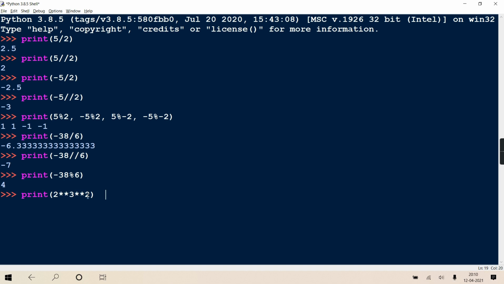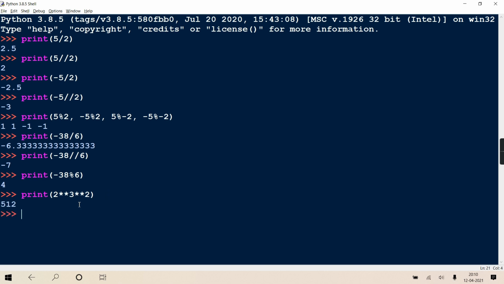So right to left, now tell me, 3 raised to 2 is 9, and then 2 raised to 9. Now 2 raised to 9 is 512. The value doubles: 2 raised to 3 is 8, 2 raised to 4 is 16, 2 raised to 5 is 32, 2 raised to 6 is 64, 2 raised to 7 is 128, 2 raised to 8 is 256, and 2 raised to 9 is 512.